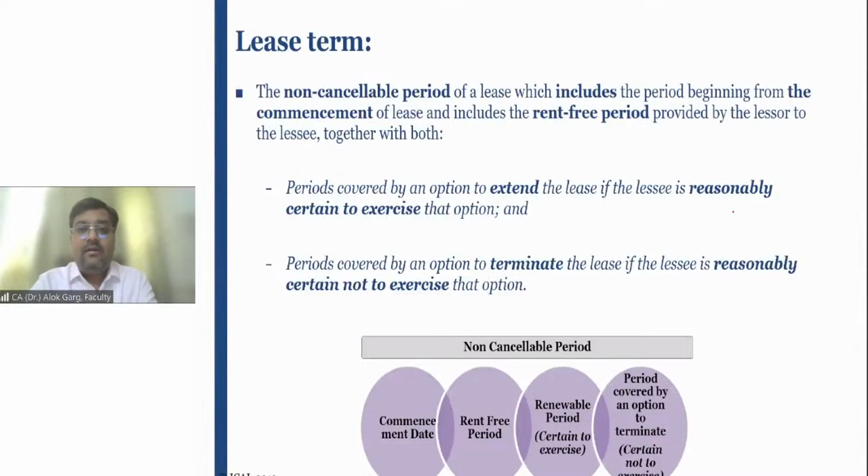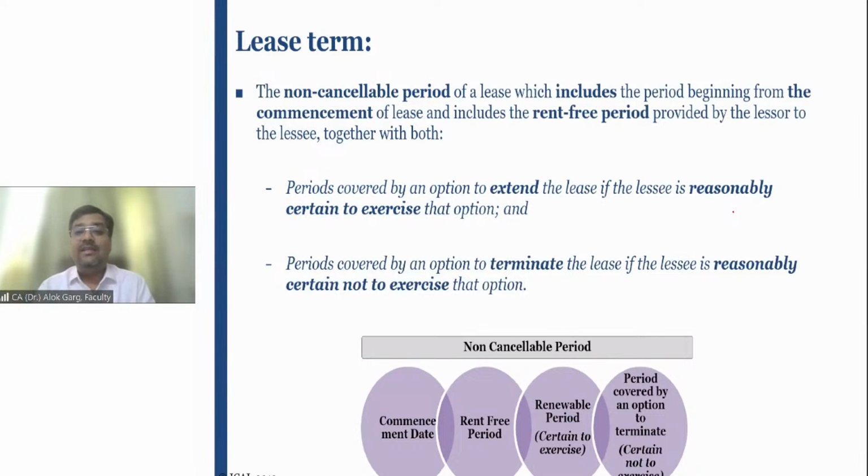Now, friends, let's discuss one of the important aspects, which is lease term, because this entire lease accounting depends on the lease term and lease payments, right? Lease term is the period over which you do this 116 accounting and the discounting, and lease payments are required for the discounting. Because if you are not aware of the lease payment, what value will you discount, for which value will you calculate the present value, right?